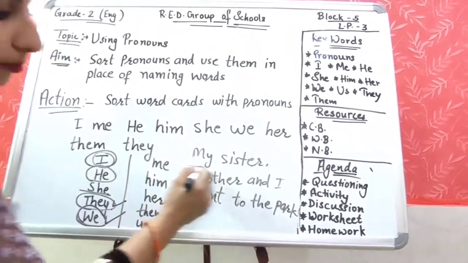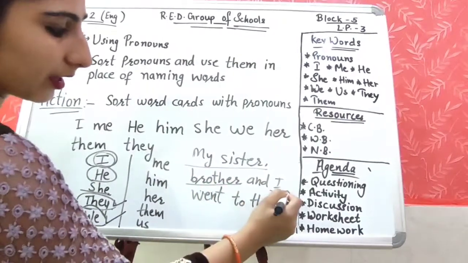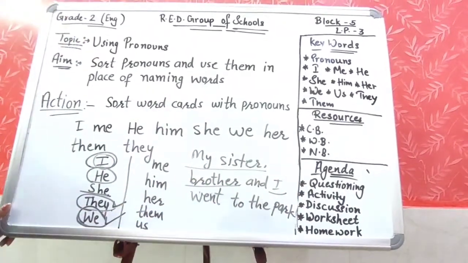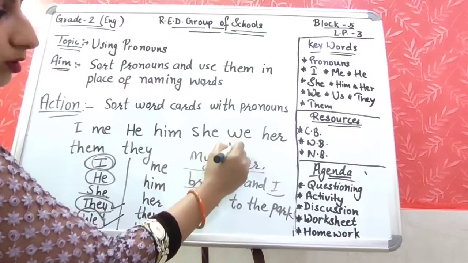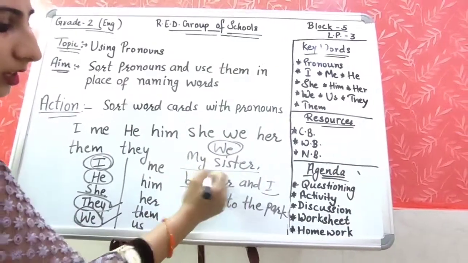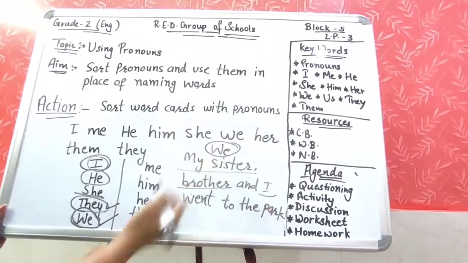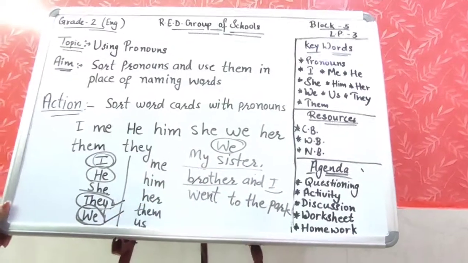So here for my sister, brother, I, for all these what will we use? We will use only we. For all these naming words we will use we. Why are we using we here?